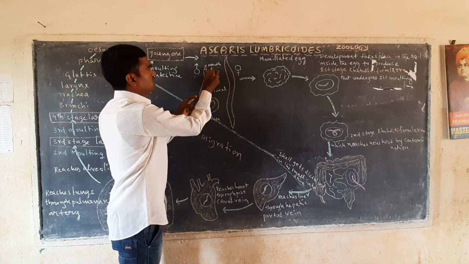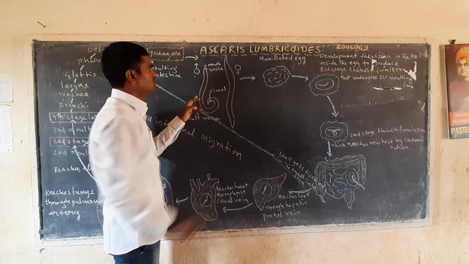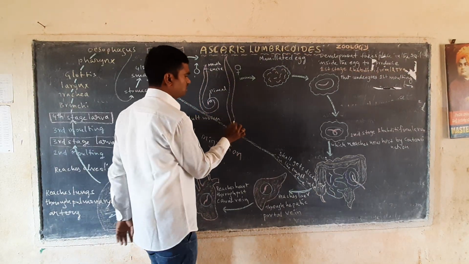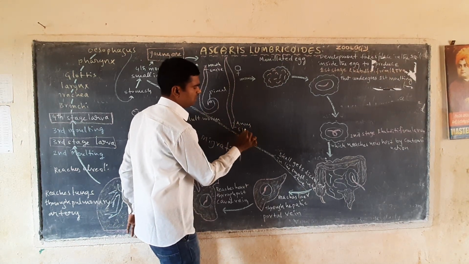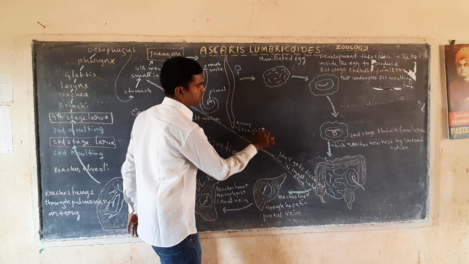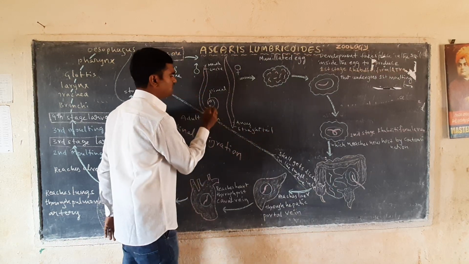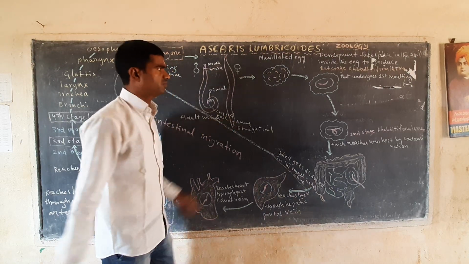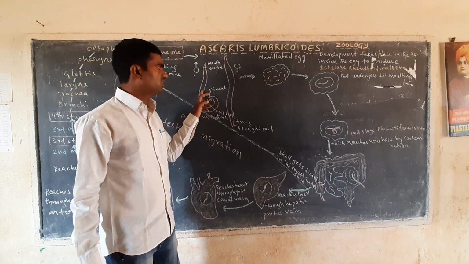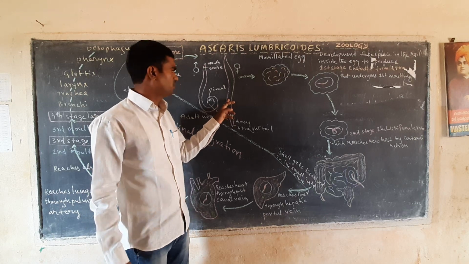Here it contains an excretory pore. Okay, now this is the anus region. It is a straight tail region in the female. Here it is called a curved tail. Okay, the curved tail is found here in the male. Now this is a male, and this is a female, right?